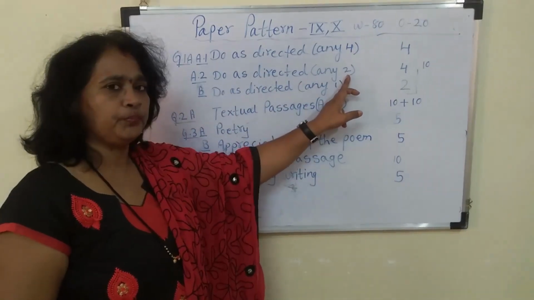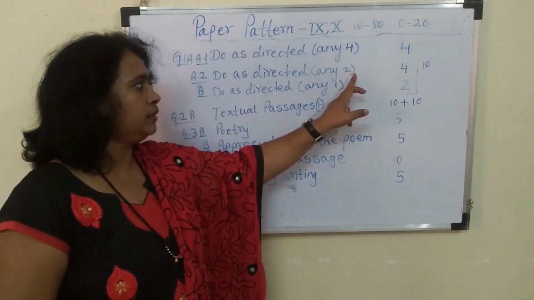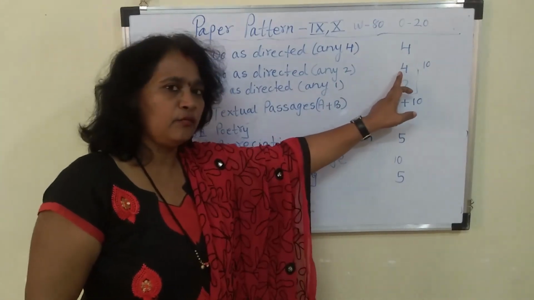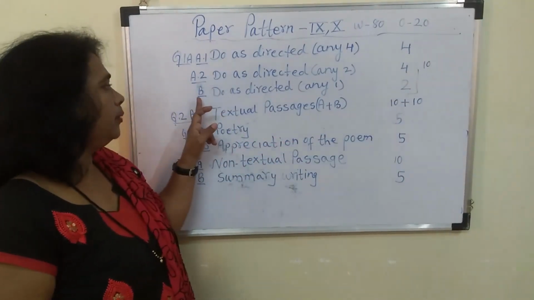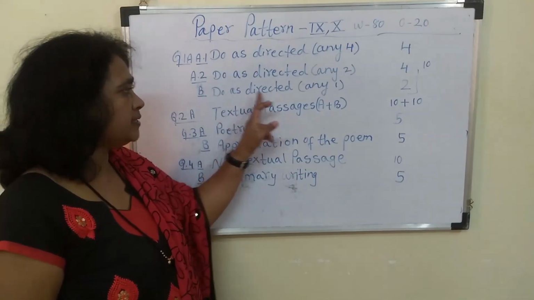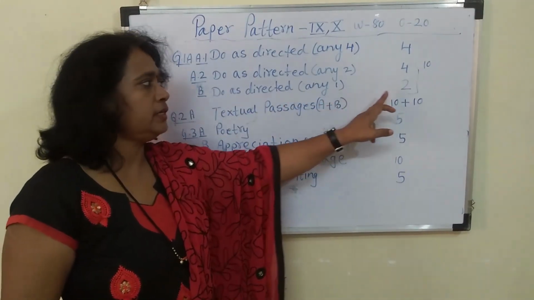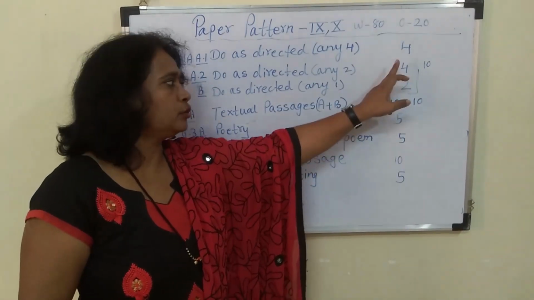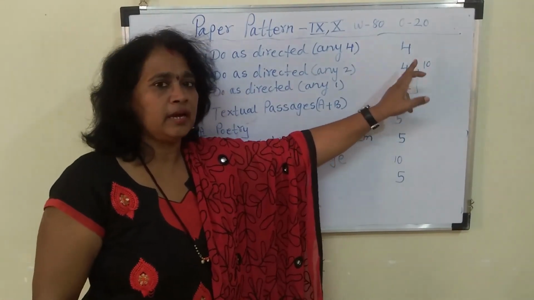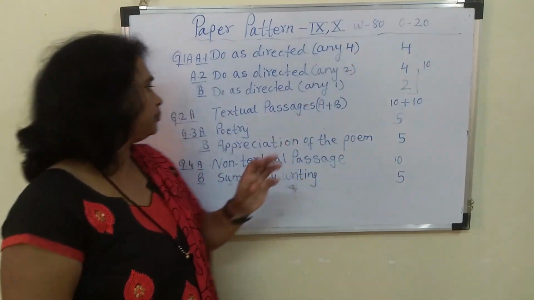Any 2 of 3 sentences are given. It carries 4 marks. B, do as directed. Any 1. It carries 2 marks. So the total is 10 marks. This is the grammar part.